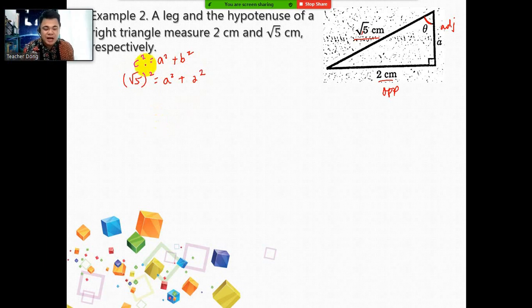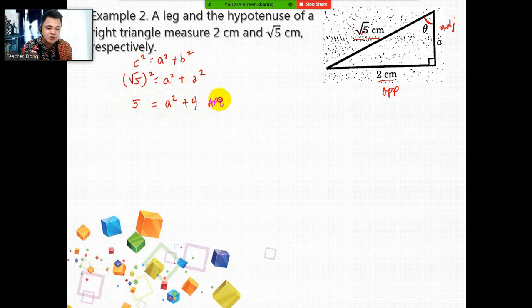Okay, now square root of 5 squared, what is the answer? Square root of 5 times the square root of 5. If you are using your calculator and you don't know how to solve it manually, you want to verify on your calculator, what's the answer? So square root of 5 times the square root of 5, or square root of 5 squared, is simply 5. Very good to those who got it. Now, equals a squared. Let's bring it down. And then 2 squared, or 2 times 2, is 4.